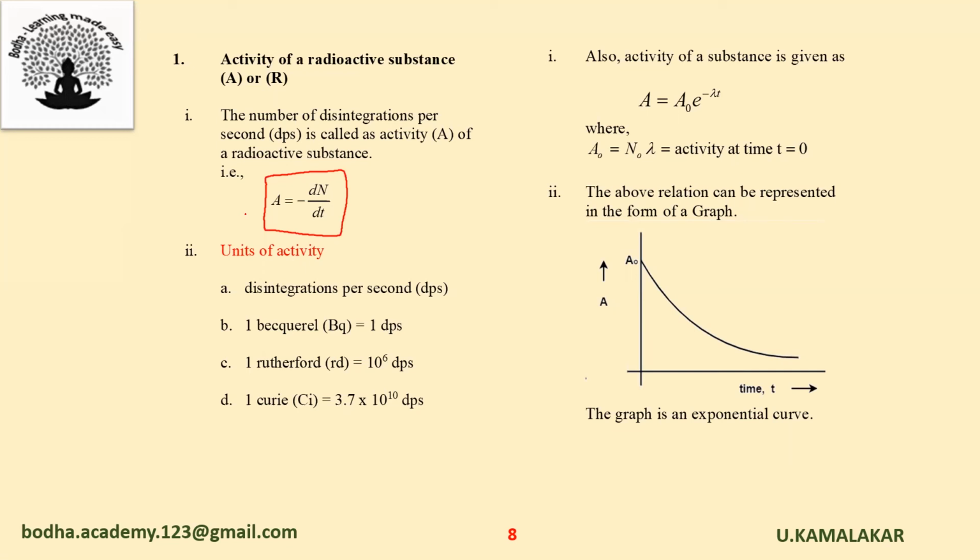Also, the activity of a substance is given as A is equal to A naught into e power minus lambda t, where A naught is equal to N naught lambda. That is, it represents the activity at time t equal to 0. The relation A is equal to A naught into e power minus lambda t can be represented in the form of a graph as shown in the figure. The graph is an exponential curve.